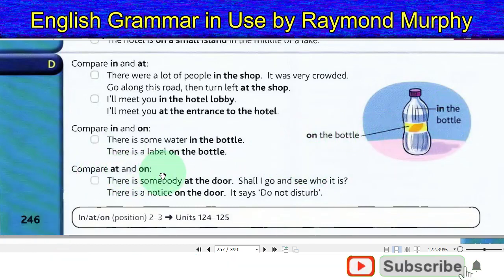Compare at and on. There is somebody at the door. Shall I go and see who it is? There is a notice on the door. It says do not disturb.